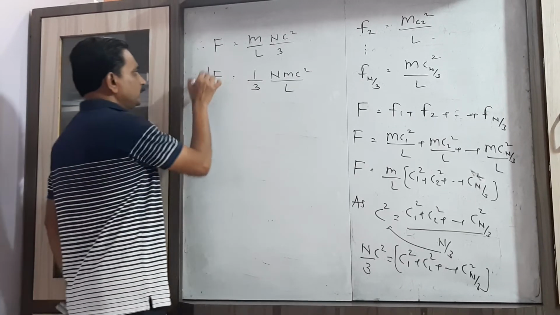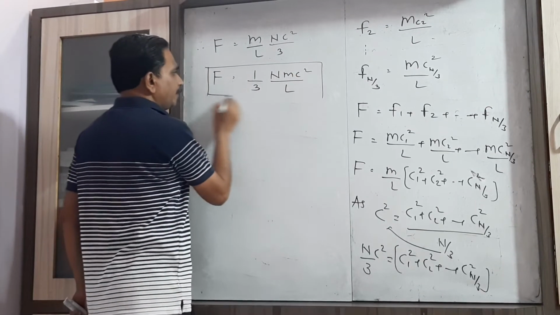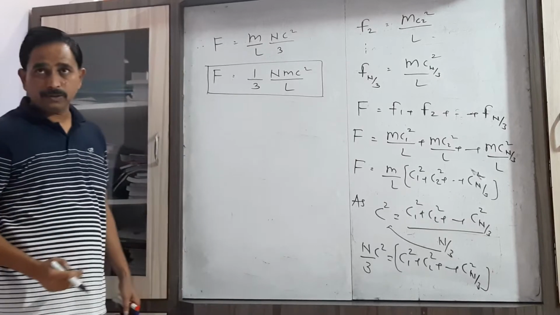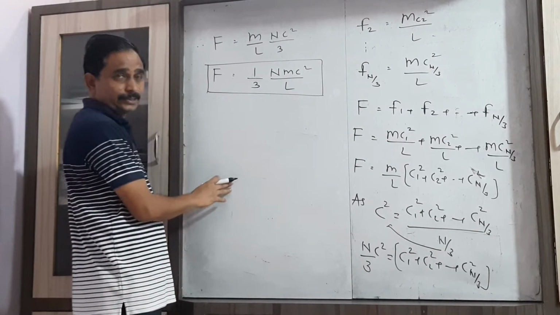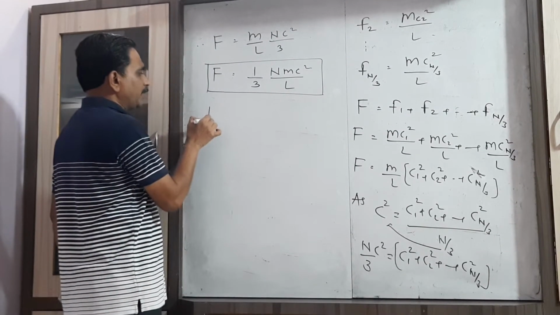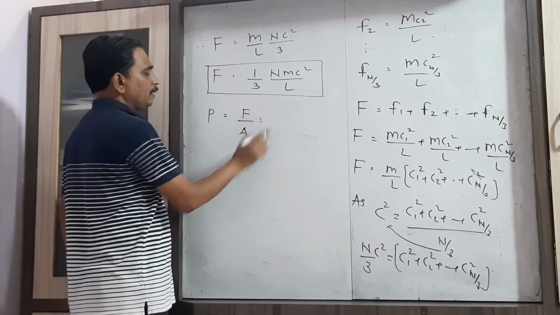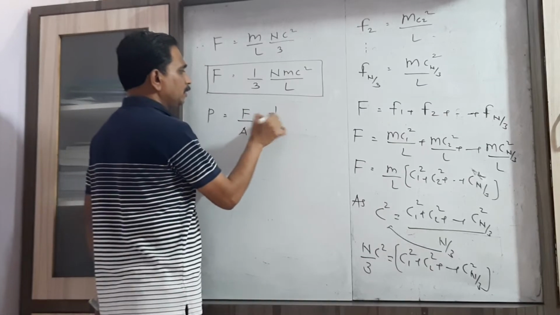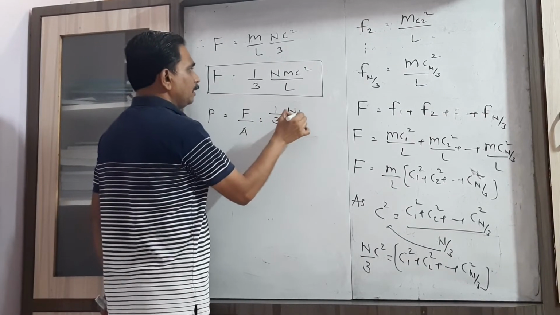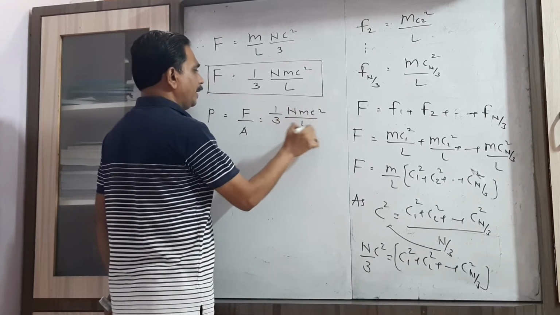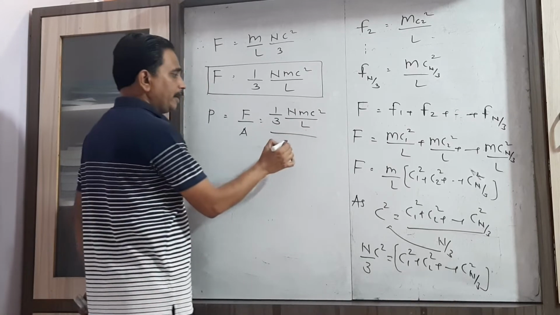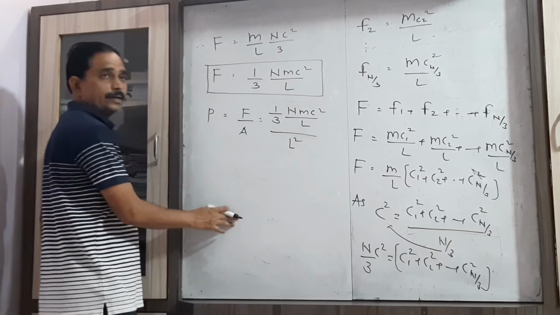Now this is the force exerted by n by 3 gas molecules on the surface S. As pressure equals force upon area, put the value of force, that is 1 by 3 nmc square by L, and put the value of area, that is L square.